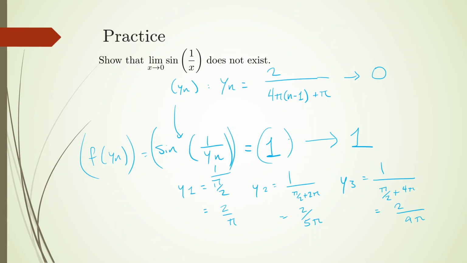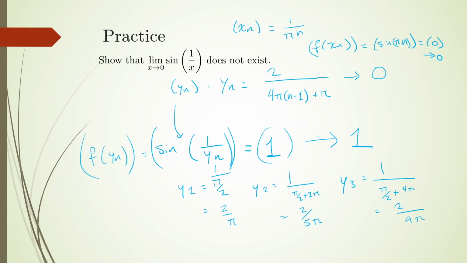Okay, so we showed two different sequences. I erased this, but x sub n we had defined to be 1 over pi n or something like that. And so f of x sub n was essentially sine of pi n, and so that always went to 0, and so that converged to 0.